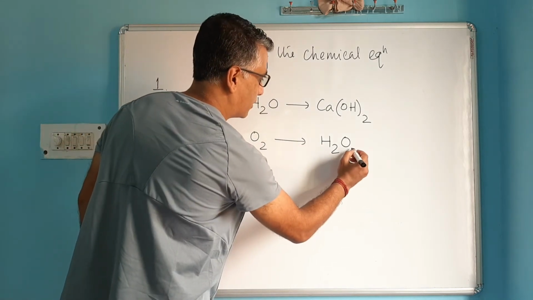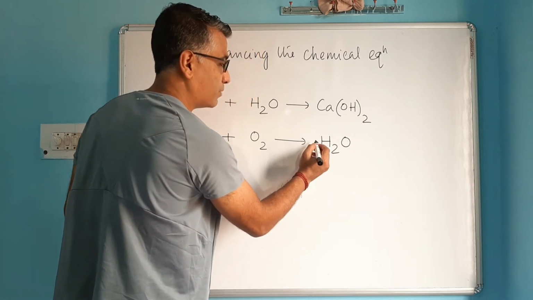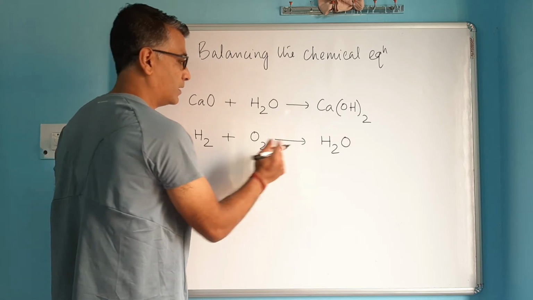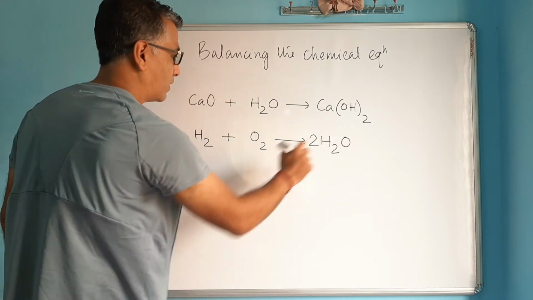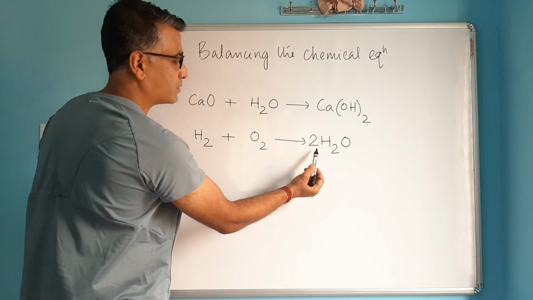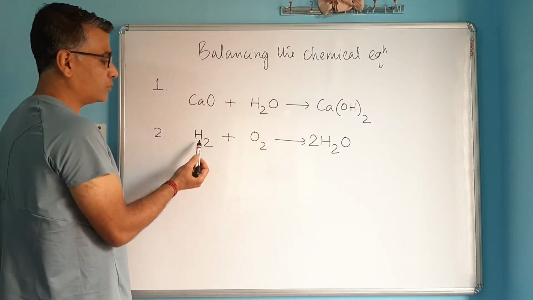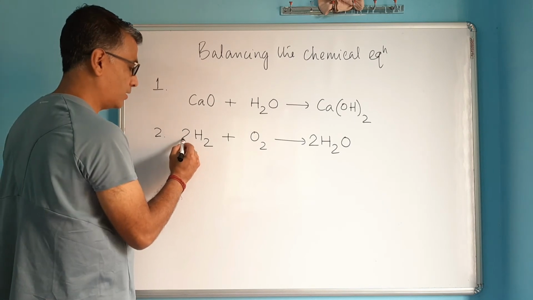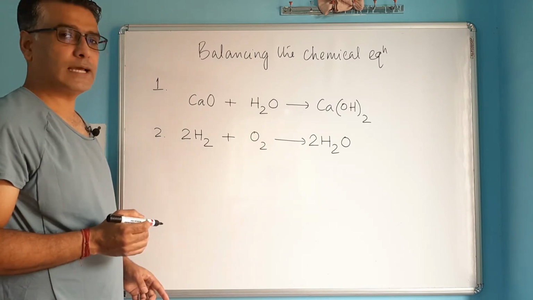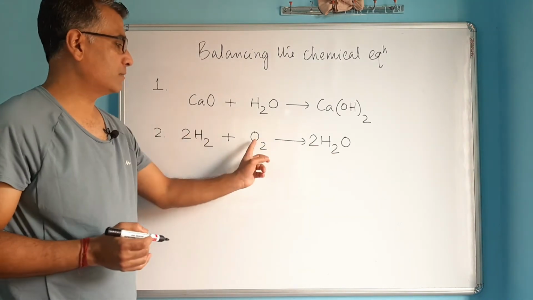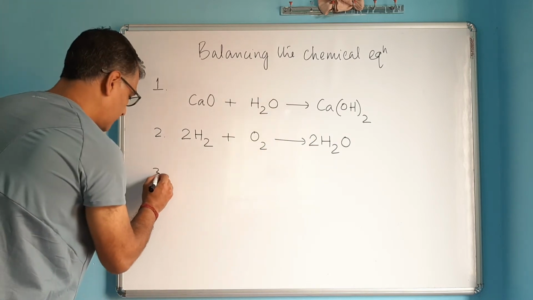You see, when you balance, you are not allowed to write anything towards right hand side. You can't change anything here. Whatever you have to write in front. So 2 atoms of oxygen here, so you've got to place 2 as a coefficient here to balance that. But that has disturbed the number of atoms of hydrogen. Now you have 2 into 2, 4 atoms of hydrogen, whereas you've got only 2 this side. So you can place 2 here, which makes number of hydrogen atom 4 again on left hand side. So that way you've got 4 hydrogen atom and 2 oxygen atom. It's balanced.